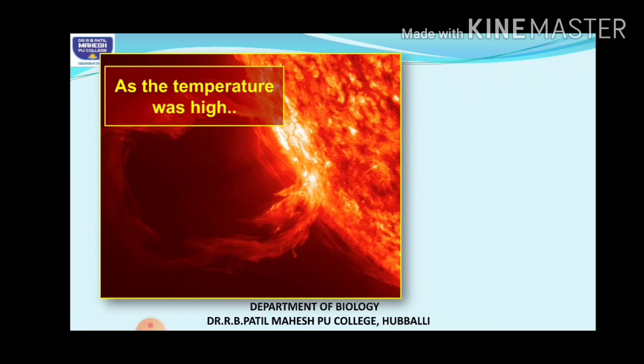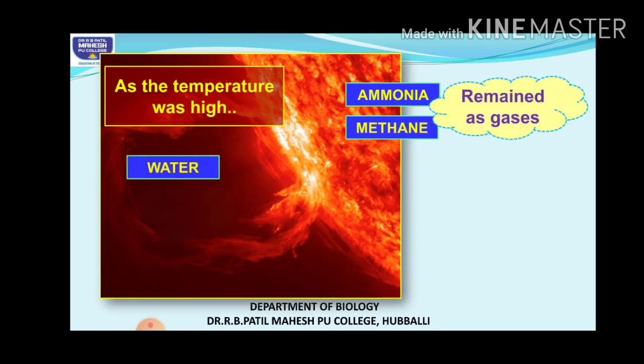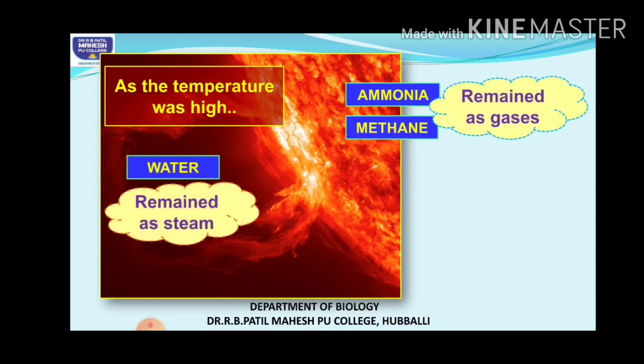So as the temperature was very high, these two, ammonia and methane, remained as gases itself, and water remained as steam itself. They could not further condense, and water also could not be formed in the liquid state because the temperature was too high, and it remained as steam, that is, water was in its vaporic form itself.